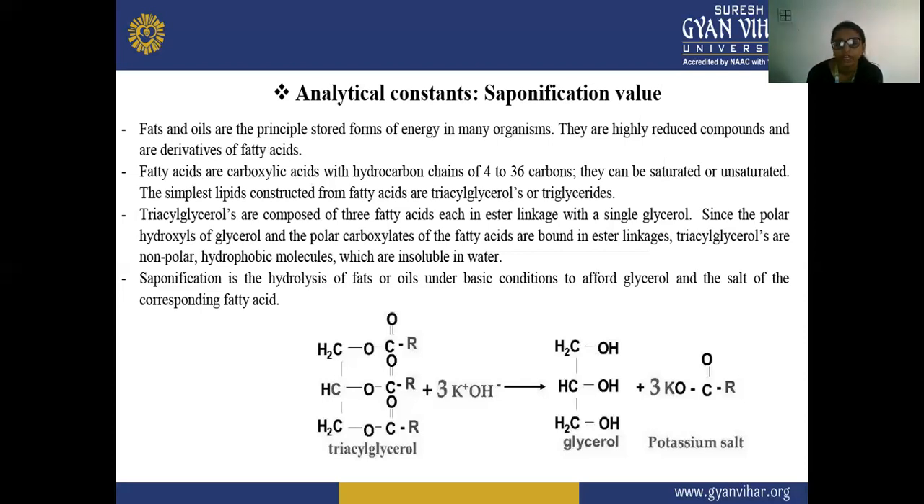Saponification is the hydrolysis of fats and oils under basic conditions, to afford glycerol and the salts of the corresponding fatty acids.